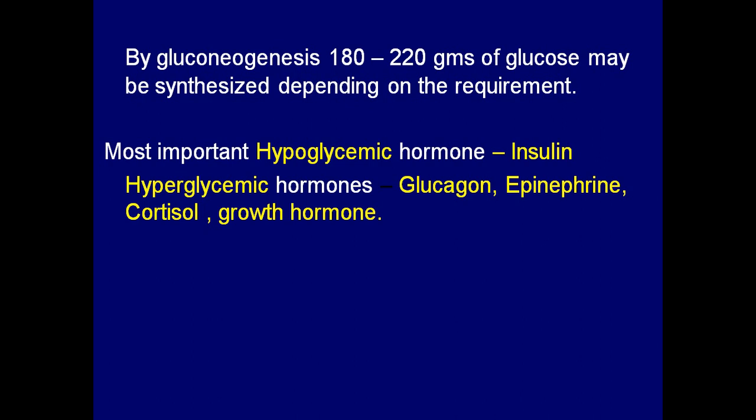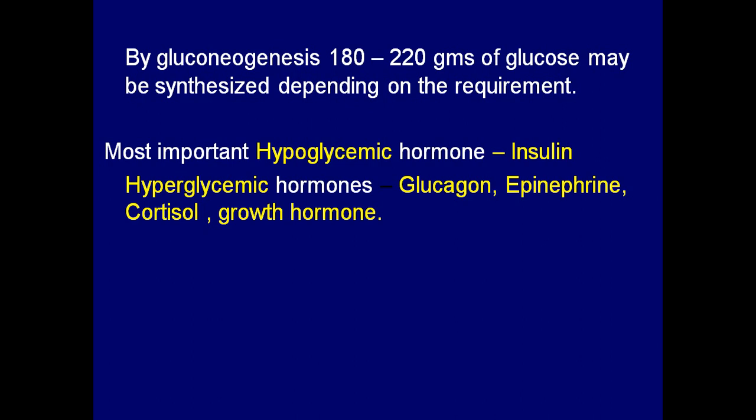Through this gluconeogenesis, glucose from non-carbohydrate sources enters into the circulation, so this also meets the body requirements.